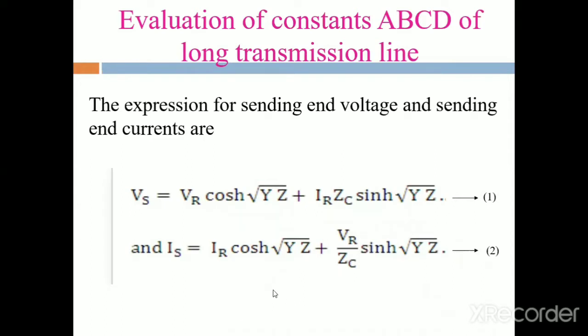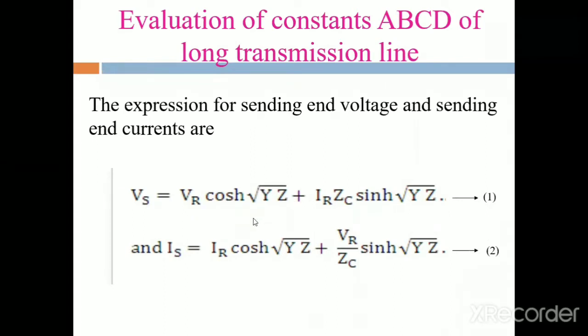These equations we already derived in the rigorous method of solution of a long transmission line. In the present class I am deriving the ABCD constants by using this sending end voltage and sending end current.